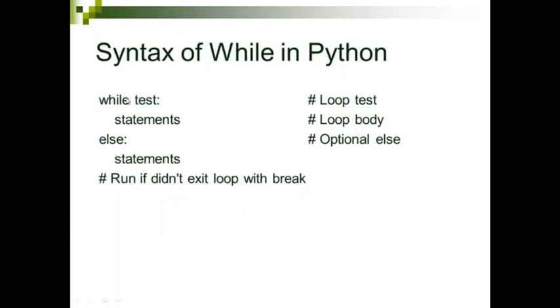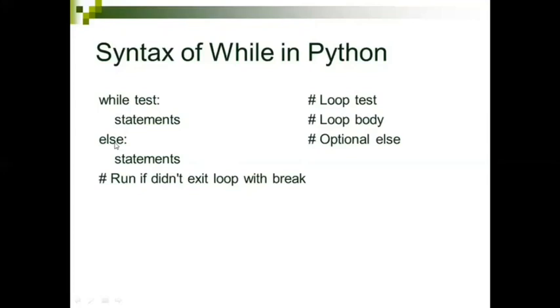I have given the syntax of the while loop. See, while is the keyword we have used, and we have to have the test or the condition check here. If the condition is satisfied, the statements will be executed and again go back to the while loop. Else this part will be executed and the process stops. See, this else part is optional.